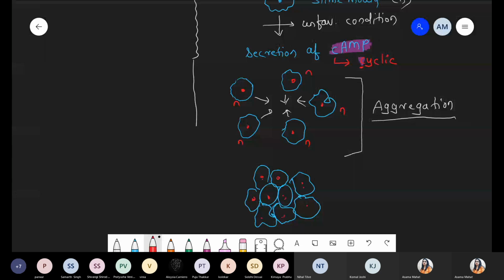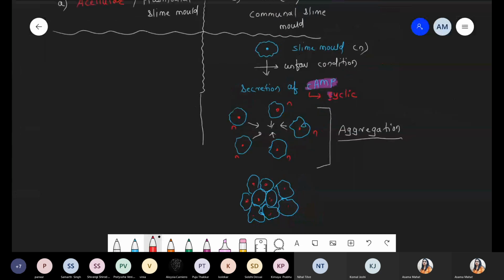So now what happened? See the changes, क्या क्या हुआ? Single slime mold, under the unfavorable condition, they secrete the cyclic AMP. Due to cyclic AMP, now there's an aggregation of all slime mold. And now what happened? Third scenario, third diagram. After the aggregation, we form a cluster-like structure, like a community. Community means what? Similar type of people, they come together and they celebrate a function or any event. So community form hua.